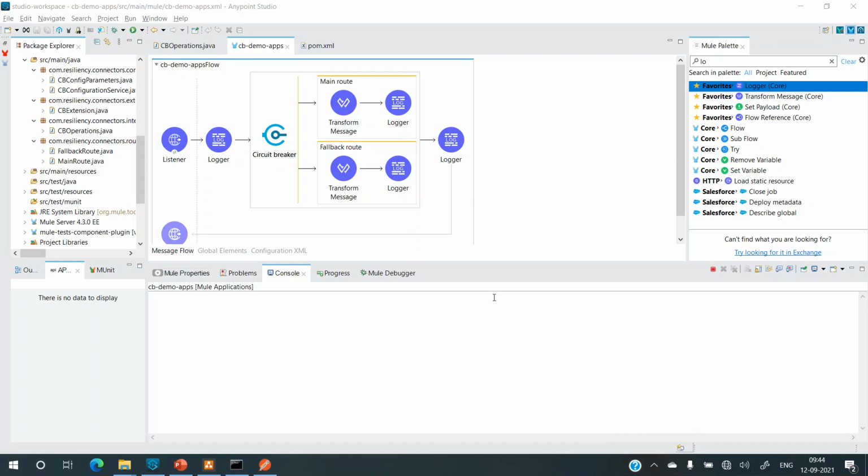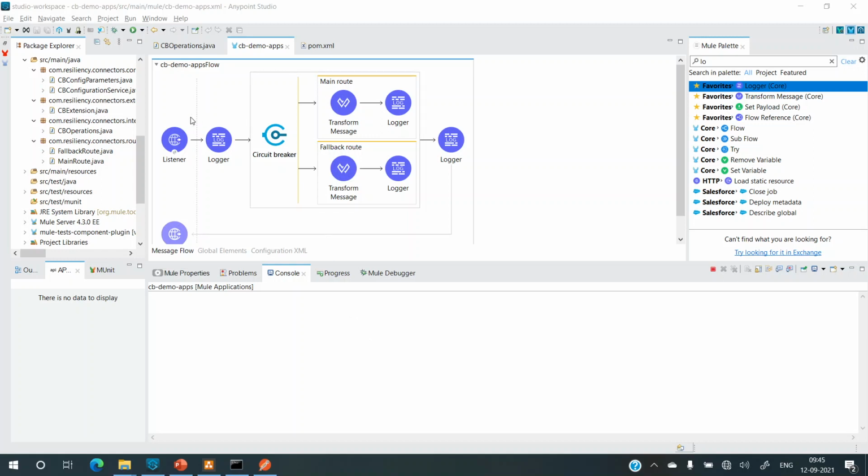So in the last video, we created the circuit breaker connector, but it doesn't do anything as of now because there's no logic in it, but we have created a structure. So let's just try to test it. What exactly is the behavior right now? And even check if it really works or not.